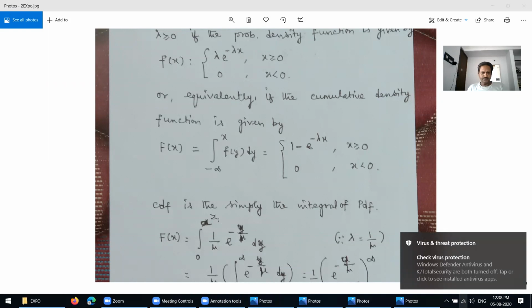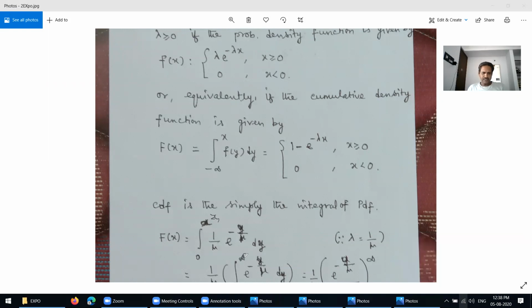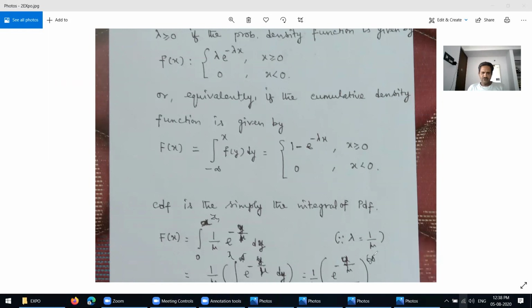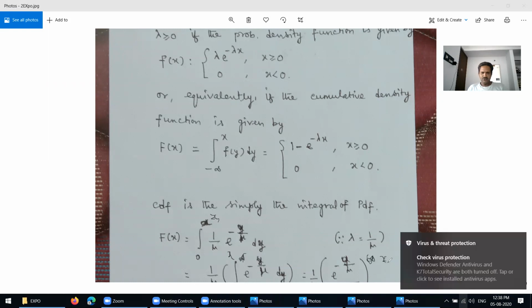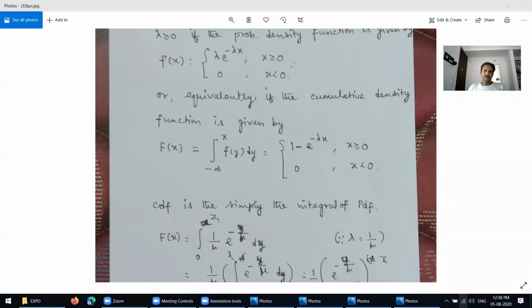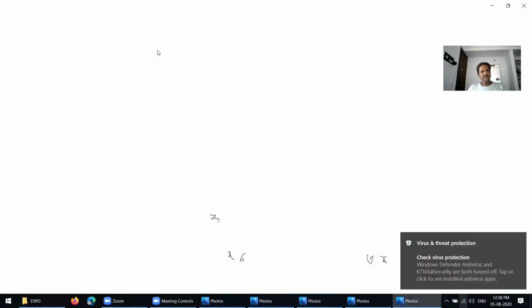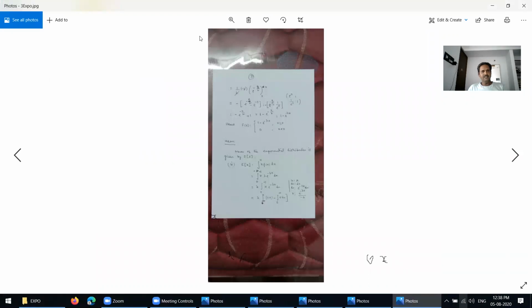Not infinity. This also cancels, and you get 0 to x. The limit is 0 to x, and this is also not infinity. The limit varies from 0 to x. Okay, you understand now. Then I go to the next page. Here also we have 0 to x.